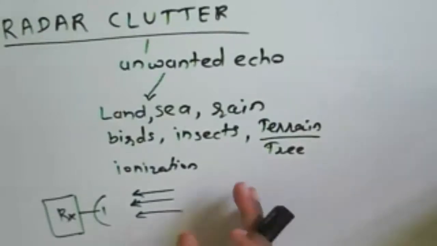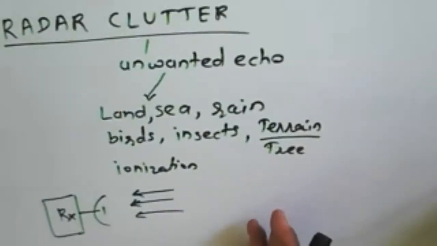If the noise is larger, the signal to noise ratio will be reduced. Then again an issue occurs regarding the receiver design, and we are not able to detect the target clearly.